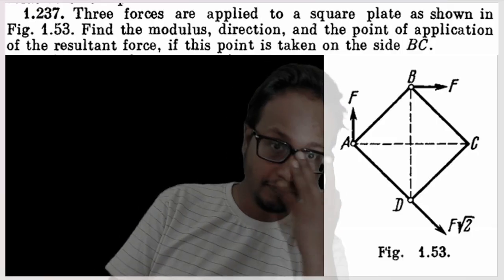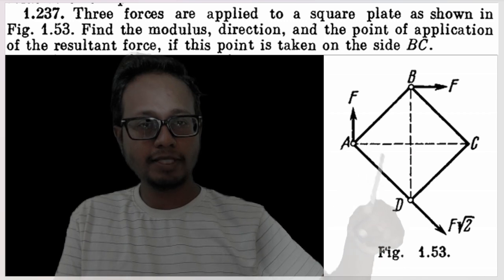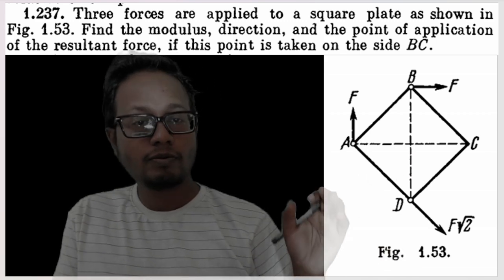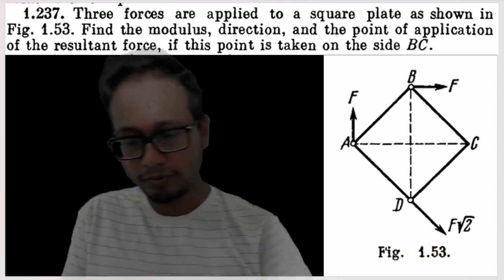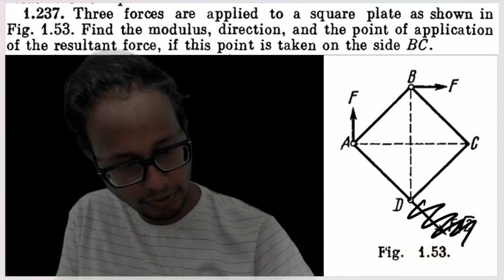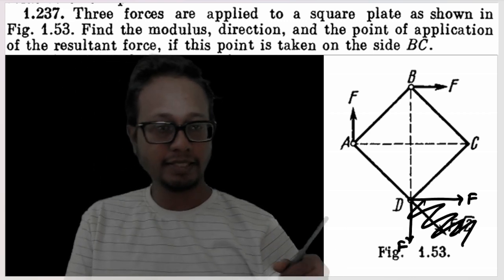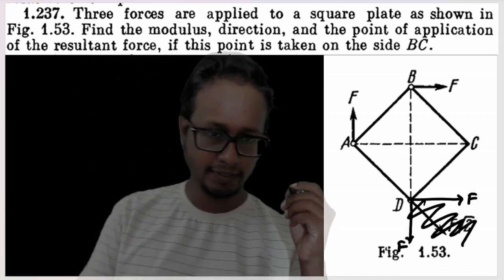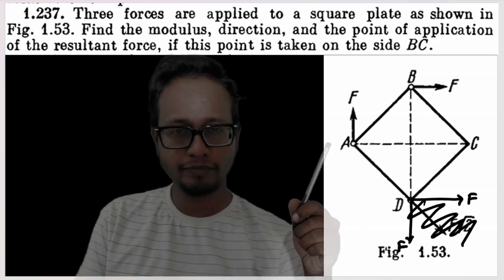Now in this question, this is a square plate, and there are three forces applied out here. First, let us break down, or analyze, this force. This F root 2 is nothing but a combination of force F and F. That means if I add two forces in this direction and in this direction, I'll get a resultant of F root 2 in this direction, isn't it? So there are four forces applied out here.